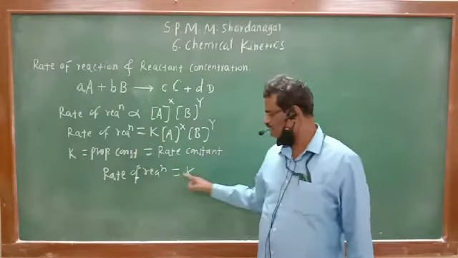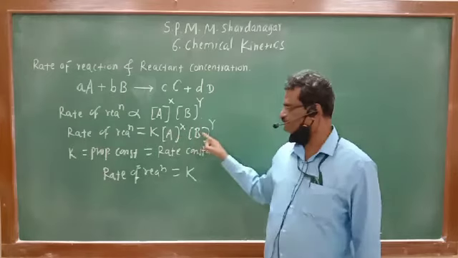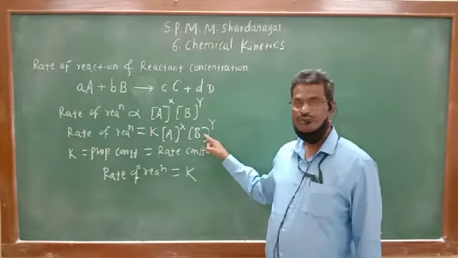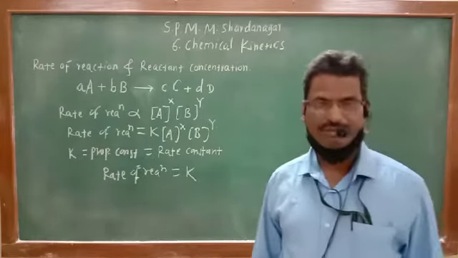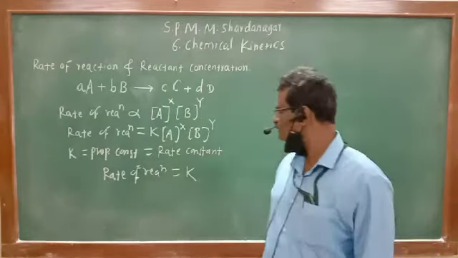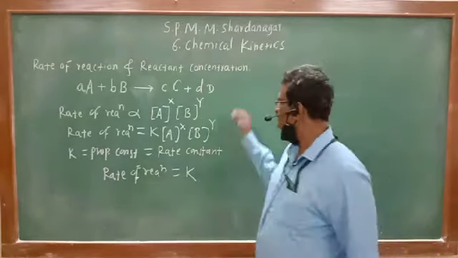You got it? Now, we have to find out how the change in value of concentrations of A and B affects the rate of reaction. Let us consider it one by one. First case, I am considering X is equal to 1 and Y is also equal to 1.